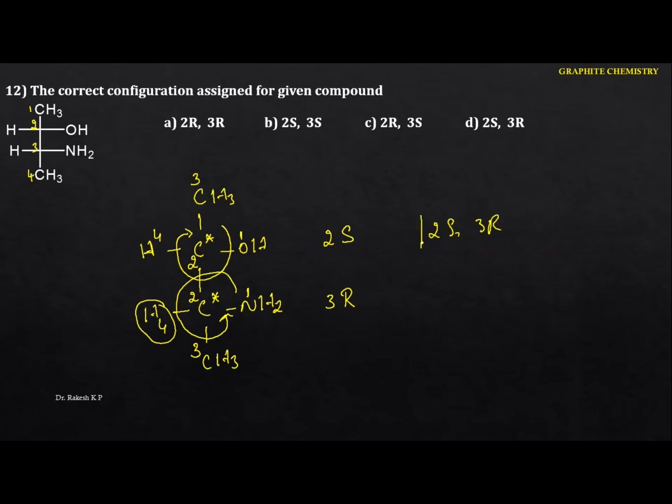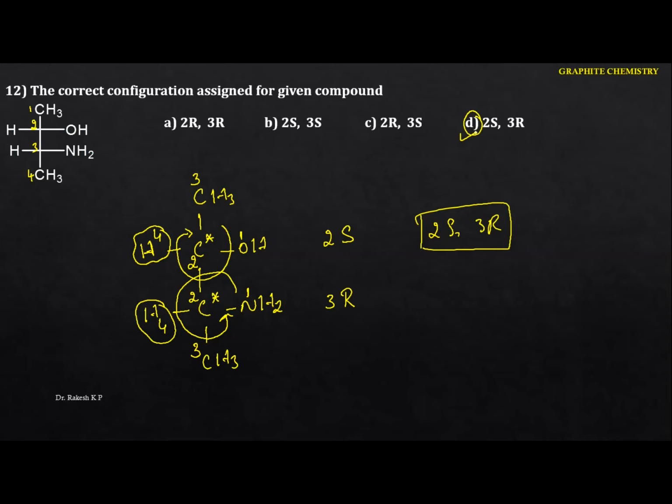So remember one thing: whenever you assign the priority, you have to identify whether the least priority is on the horizontal. If so, we have to take the reverse of that one. If the least priority is on the vertical, the rotation will be as it is. These are the rules here. So in this case, which option is it?